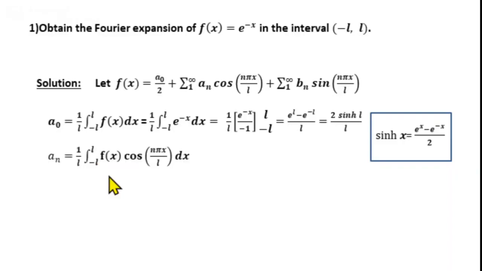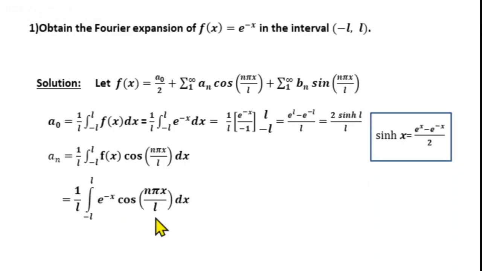Formula for an is 1 by L integral from minus L to L f of x cos n pi x by L dx. Substitute for f of x. An is 1 by L integral from minus L to L e power minus x cos n pi x by L dx.